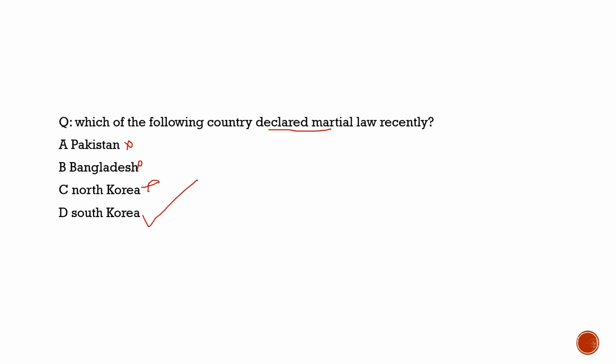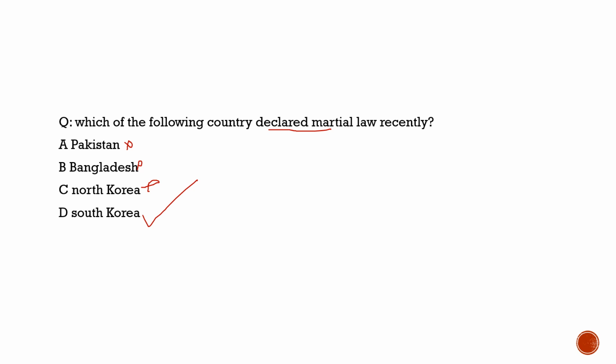It was very much unexpected what happened in South Korea. Even though South Korea is very much habitual of martial laws and military coups, especially in the 1960s, 70s, and 80s, for the last 40 years there was very smooth democracy happening. So with this, we complete today's questions with respect to the current affairs questions.